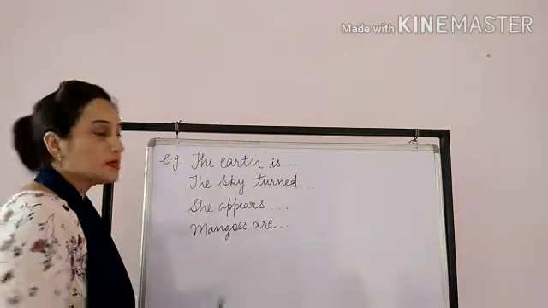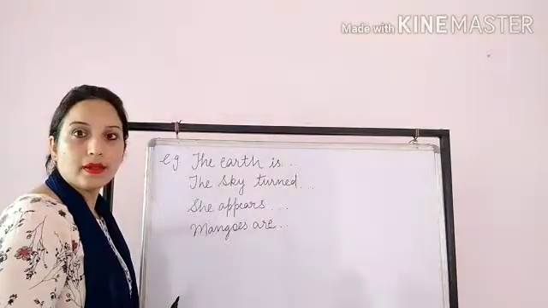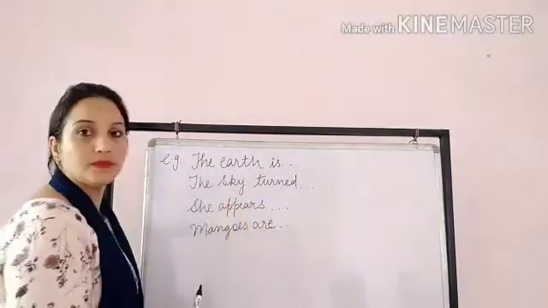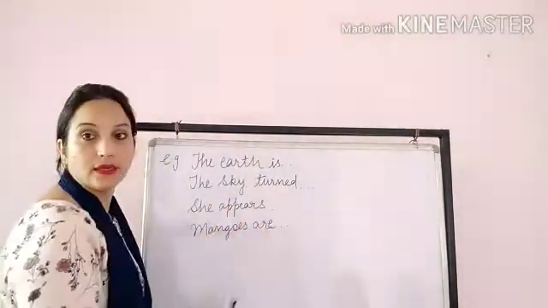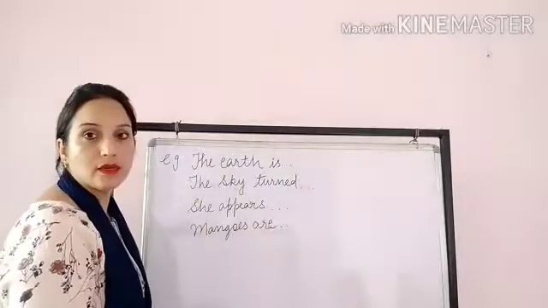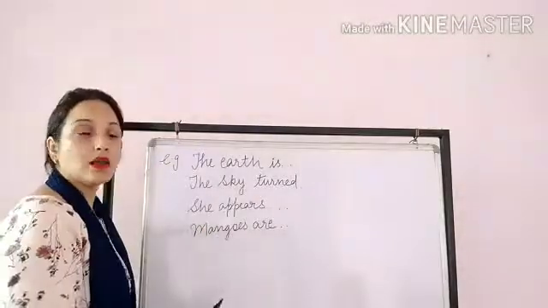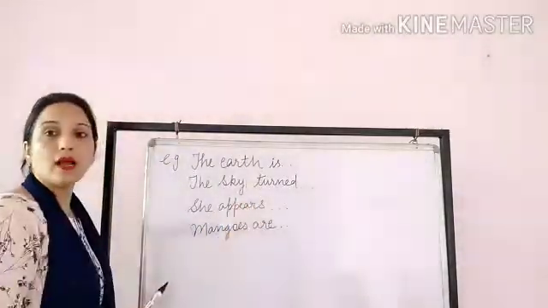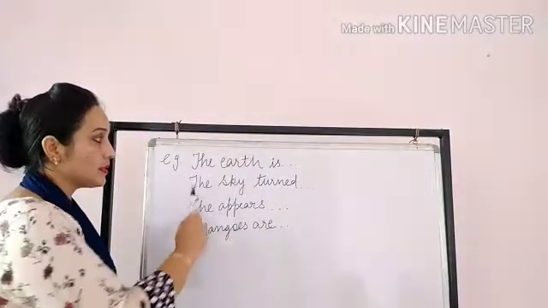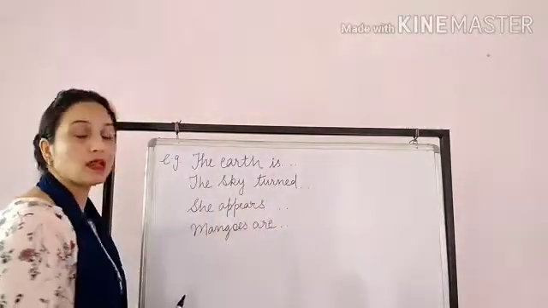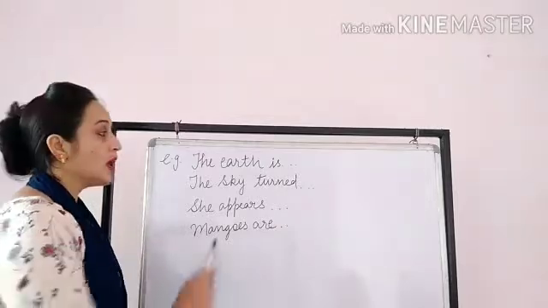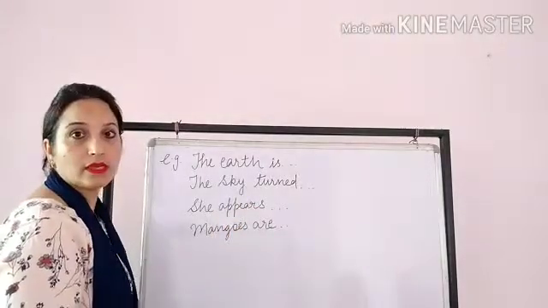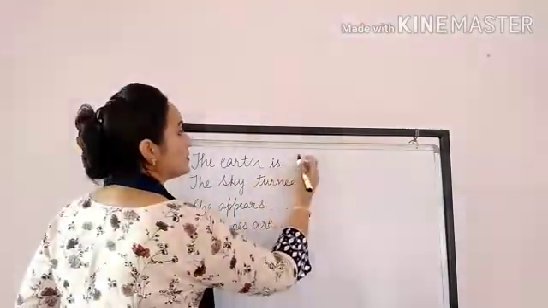Now my dear students, look at these examples. The earth is, the sky turned, she appears, mangoes are. So do these words make complete sense? No. These sentences are not making complete sense. I have to add some words here. Like the earth is